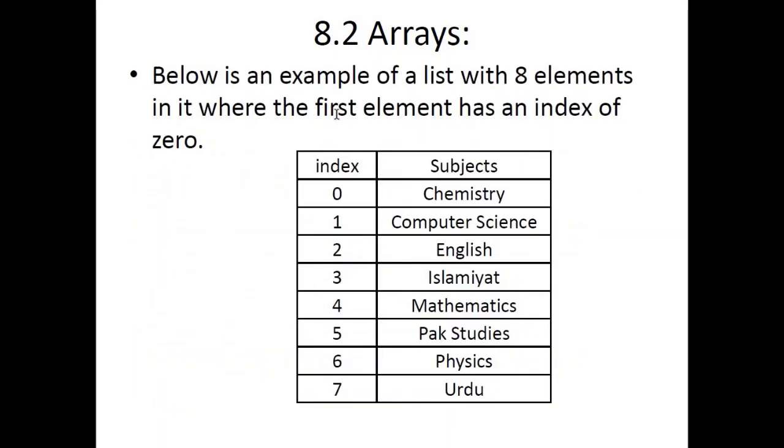Below is an example of a list with 8 elements in it, where the first element has an index of 0. Basically just this part would be your array. In the memory, actually these headings would not be included. I've only listed them as an explanation or reference for you guys. Similarly, this indexing column would not be there as a part of an actual array. Again, I have simply added this so you can understand the concept of indexing.